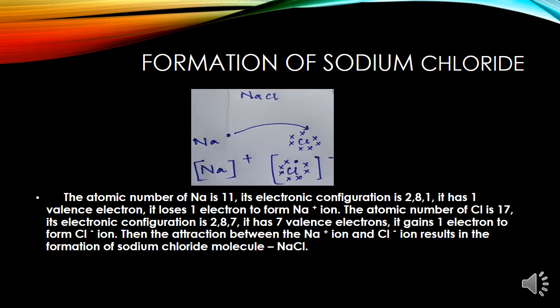We can understand this loss and gain of electron by the formation of sodium chloride. The atomic number of sodium is 11. As you see, its electronic configuration is 2, 8, 1 and it has one valence electron. It loses one electron to form sodium ion. The atomic number of chlorine is 17. On the other hand, its electronic configuration is 2, 8, 7. So it has 7 valence electrons. So it gains one electron to form chloride ion. The attraction between the positive ion and the negative ion of sodium and chlorine results in the formation of sodium chloride molecule, NaCl.